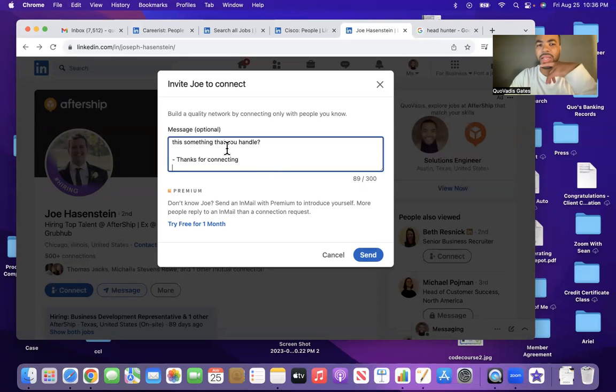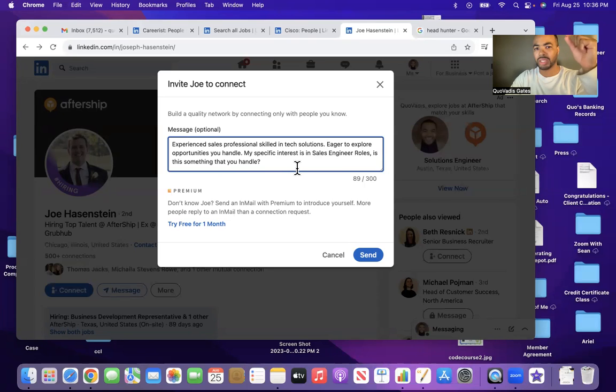A call to action is me asking them a very direct, specific question. So this is the question. This is the call to action. My specific interest is in sales engineer roles. Is that something that you handle? So I'm giving him a closed question: is that something that you handle, yes or no? If it's yes, then I'll start the conversation from there. If it's no, then I'll start the conversation from there. I'm not asking him how's your day, or how's the weather, or how are things feeling at home. I'm asking him something very specific because I want a very direct answer, and that direct answer can lead me to the end goal.